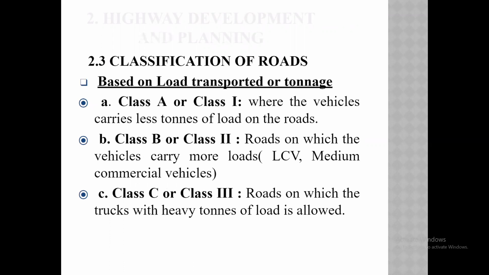Then based on the load transferred, or the tonnage, how much load that road can sustain. Based on that, the roads are classified as class 1, class 2, class 3. Vehicles carrying less tonnage, vehicles carrying medium load, and vehicles that can carry heavy tonnage load on that road. On that basis, the roads are classified as class 1, 2, and 3, also called class A, class B, and class C roads.